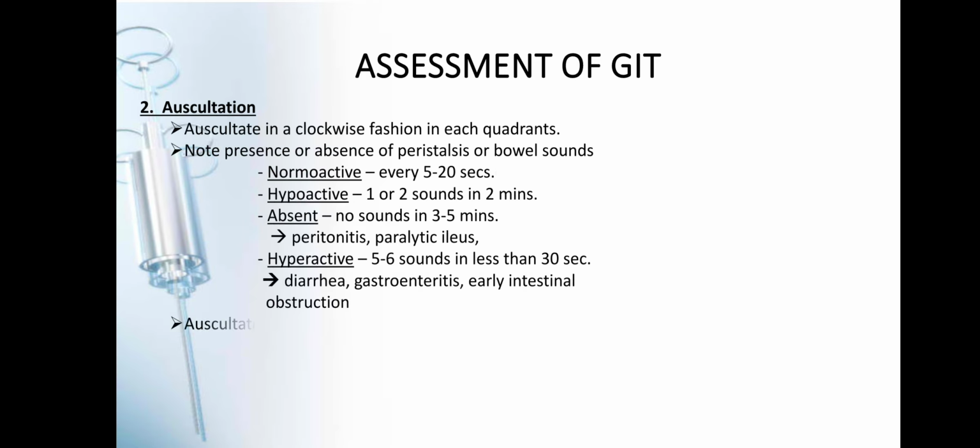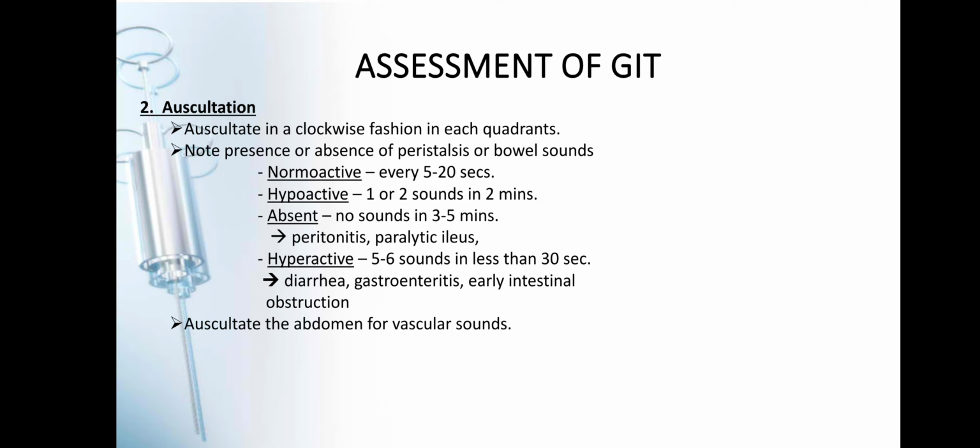Now, auscultate for the bowel sound. Okay. So, yung bowel sound natin po, marinig po yan, parang nag-gurgling sound po yung ating stomach. Okay? So you auscultate in a clockwise fashion. Again po, clockwise. So you will start on the right. Okay? So in each quadrant, note presence or absence of peristalsis or your bowel sound.